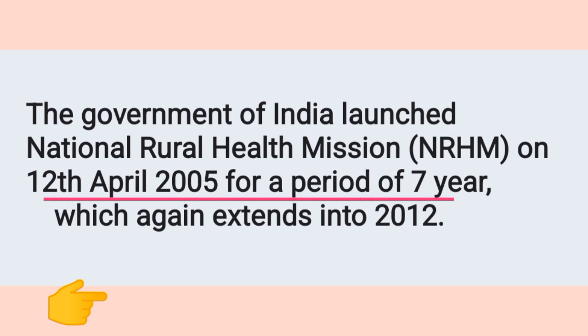The Government of India launched National Rural Health Mission NRHM on 12th April 2005. So the year is important. NRHM was launched on 12th April 2005 for a period of 7 years. Then after that it extended into 2012. So here that is our question. NRHM extended till up to which year? It is extended up to 2012. Option D is the correct answer.